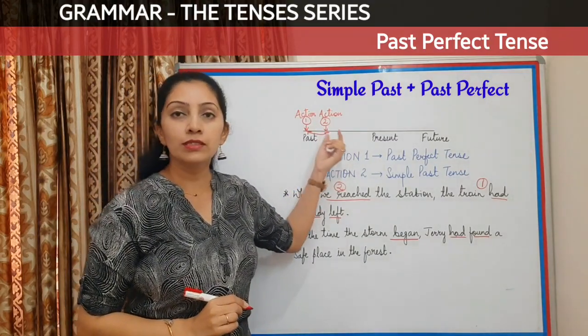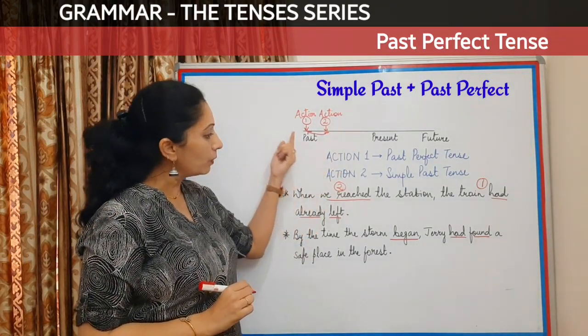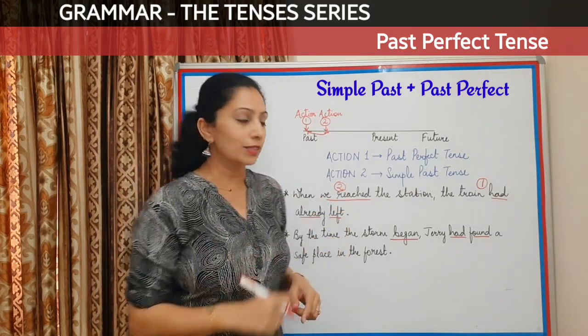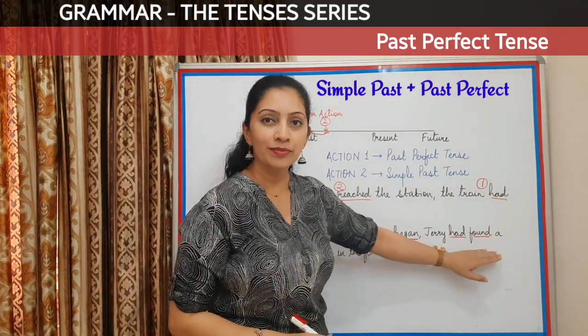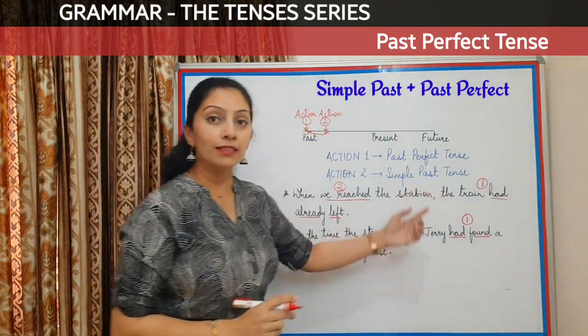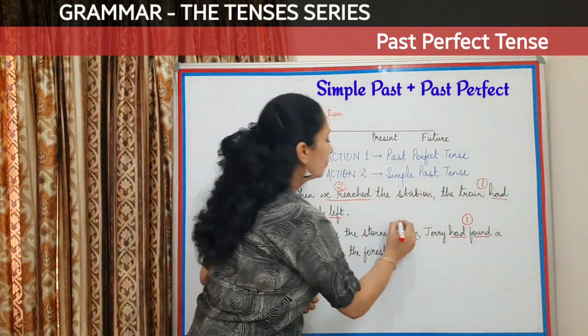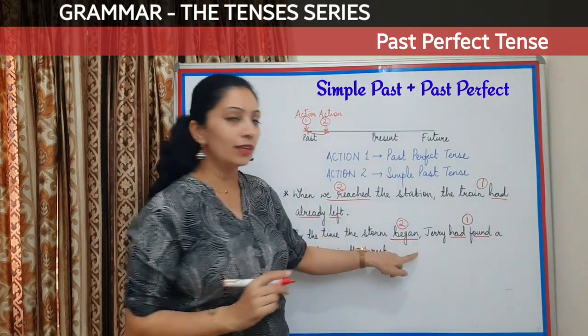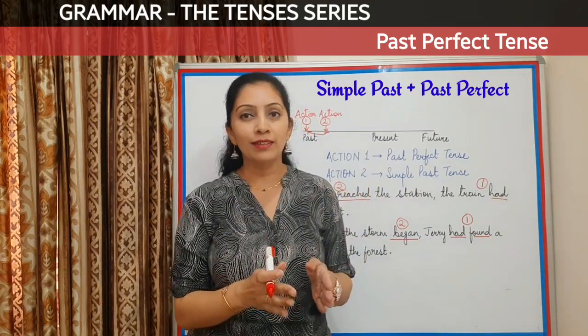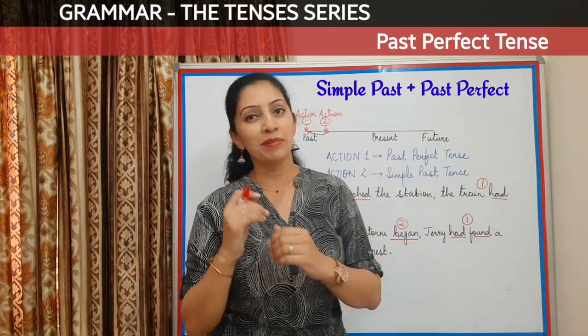So before the storm began, Jerry had found a safe place in the forest. So which action must have been the first action here? Jerry finding the place. Correct. So this was the first action, and then after that the storm began. So this is the second one. And what does the rule say? First action past perfect tense, second action simple past.